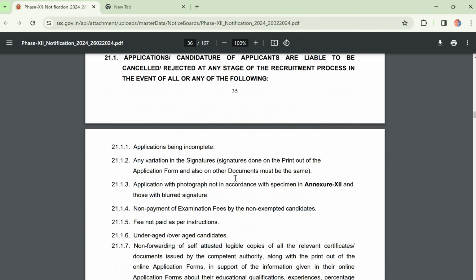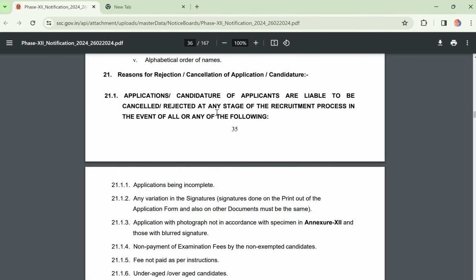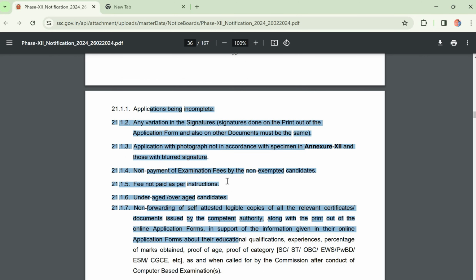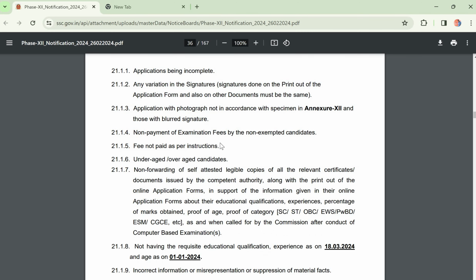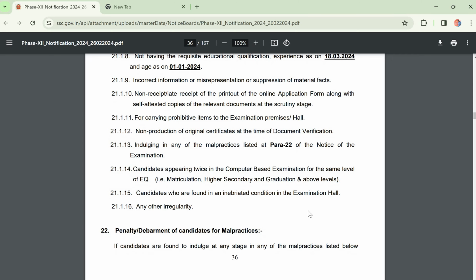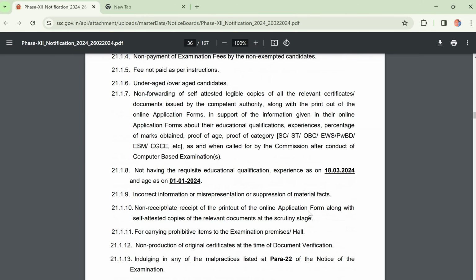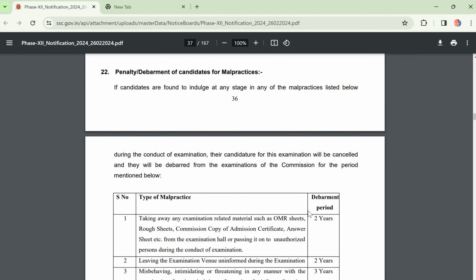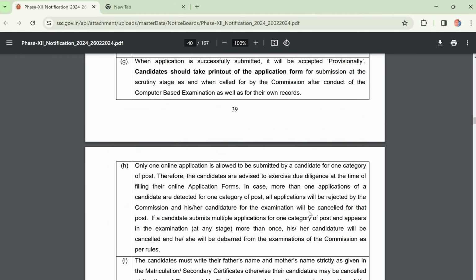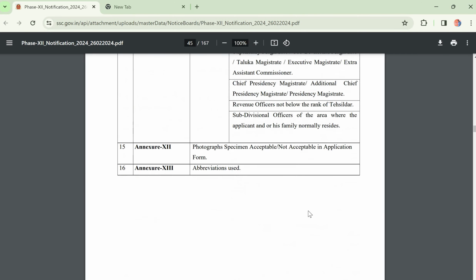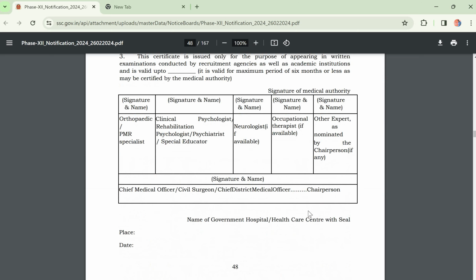Next, applications of candidates are liable to be cancelled, meaning don't do unnecessary things like non-payment of fees. If you do that, they will definitely reject your application. That's what they are saying. This type of malpractice is not required. So we'll go next, I will show the posts, what posts they have given.